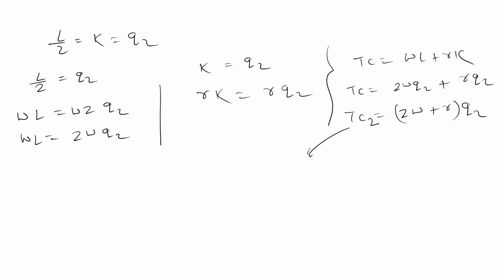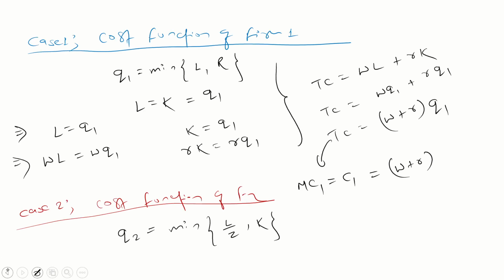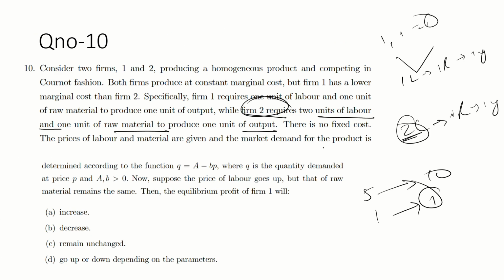So if you differentiate this, you will get what? Marginal cost MC2, and suppose C2 is what? 2W plus R. Okay, that's fine. But what is the question asking about? First, find the profit of the firm 1. Okay, profit of the firm 1.